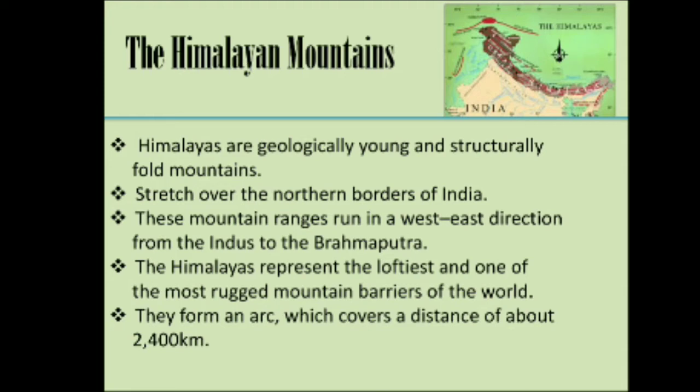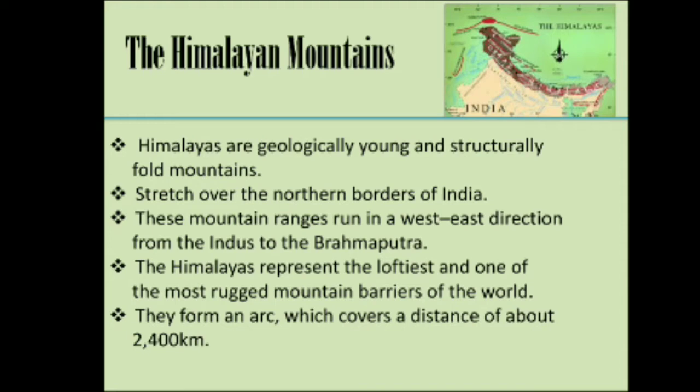These mountain ranges run in a west-east direction from the Indus to the Brahmaputra. The Himalayas represents the loftiest and one of the most rugged mountain barriers of the world. Loftiest means highest. Rugged means rocky, rough and mountainous landscapes.